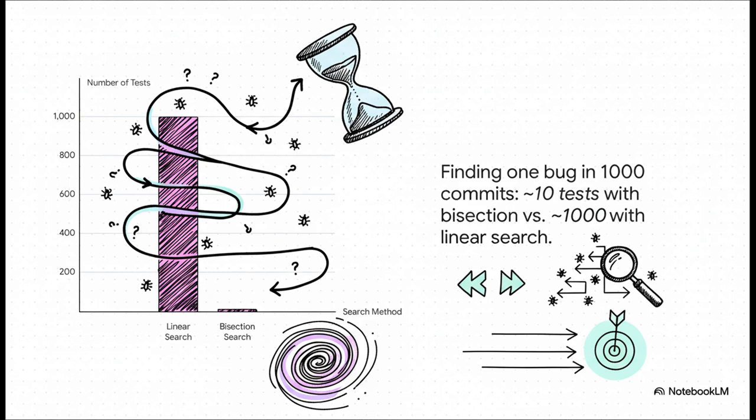I mean, think about it. If you're doing a linear search there, let's say 1,000 code commits, that could take you 1,000 tests. But bisection, it'll find that same bug in about 10 tests. That's the absolutely staggering difference between O of n and O of log n. It's literally the difference between being stuck for an entire day versus finding a bug in just a few minutes.